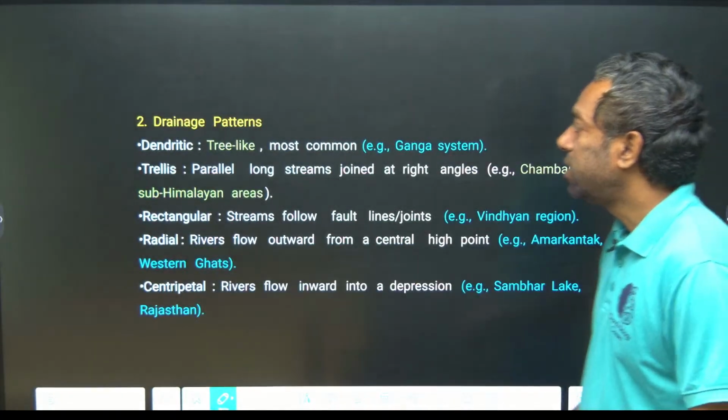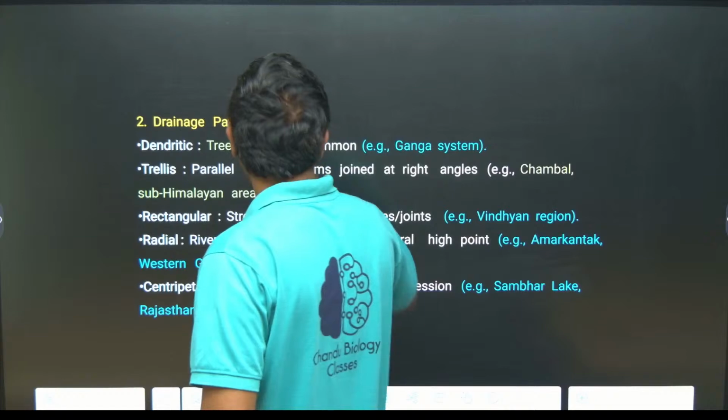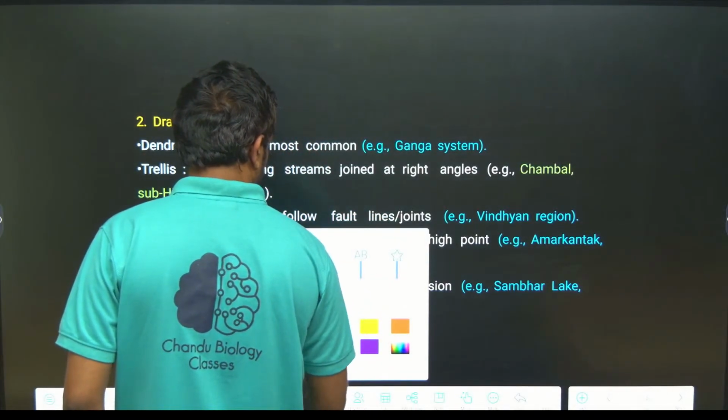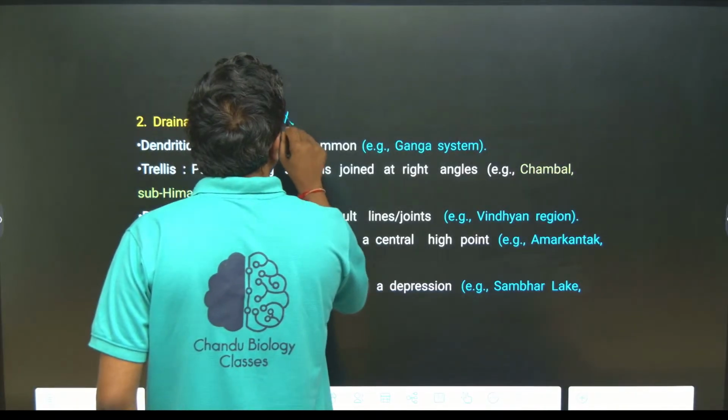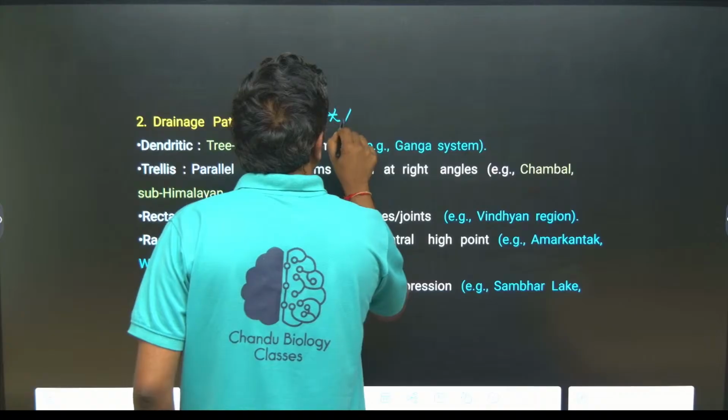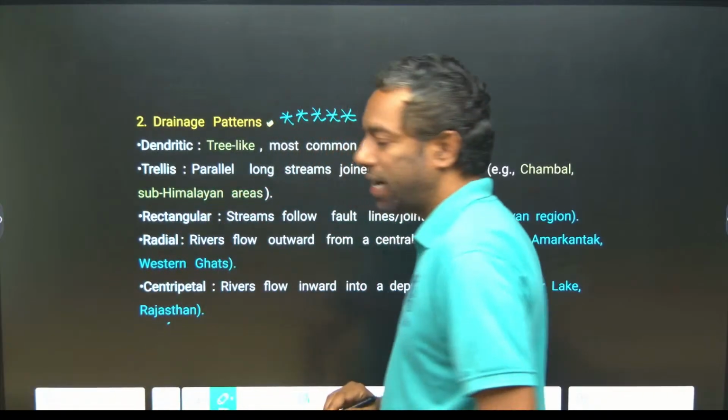Guys, drainage patterns are most important for the coming exam. There may be a question from this drainage pattern.